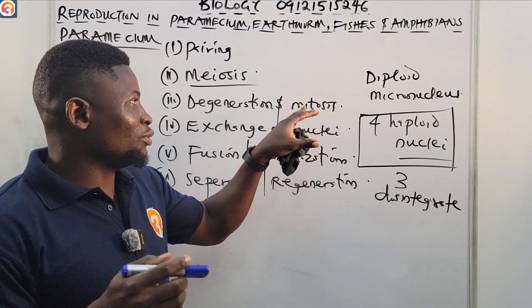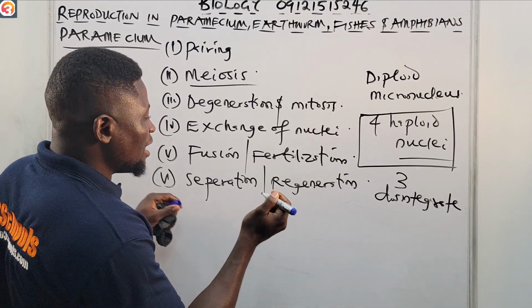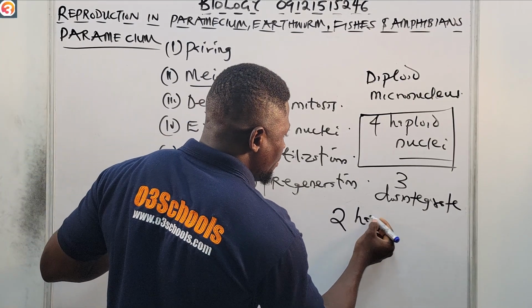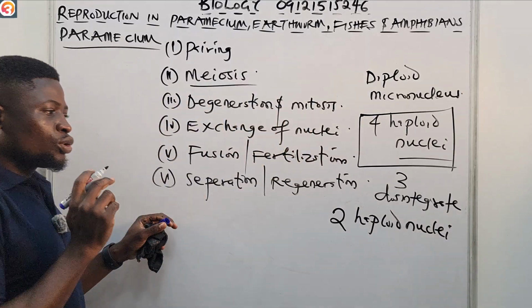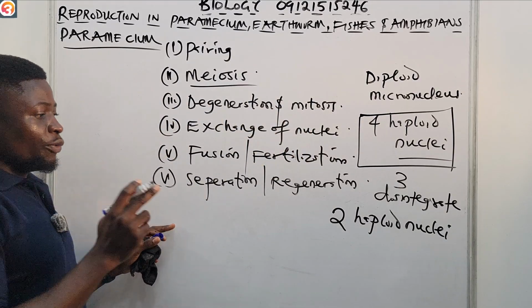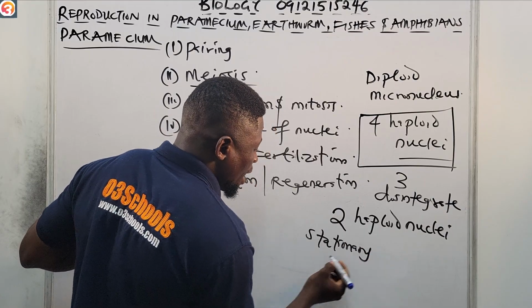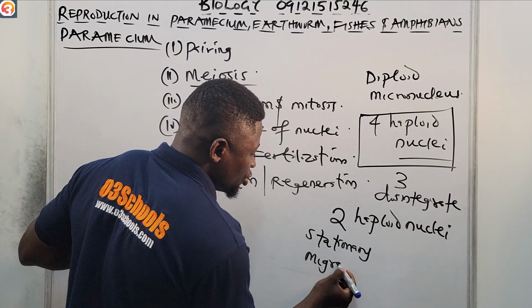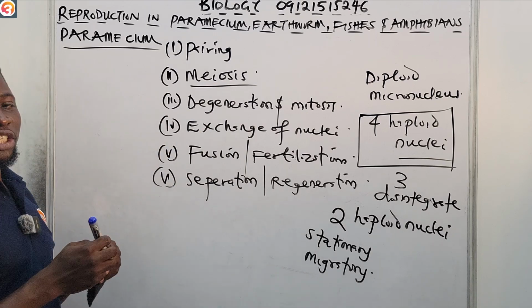That one that is left will now undergo mitosis, and once it does, it will form 2 haploid nuclei. Among these 2 haploid nuclei, one is stationary, while the other one is migratory. So that's what happens in degeneration and mitosis.